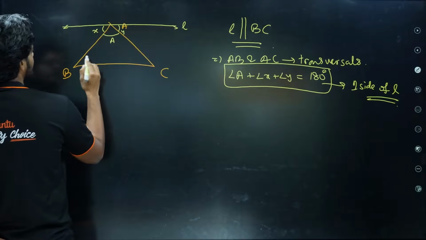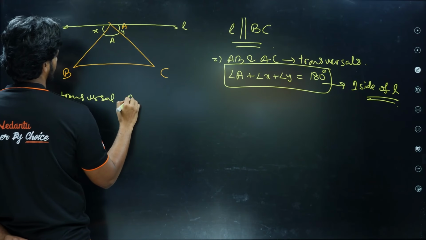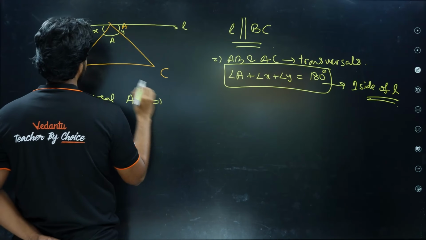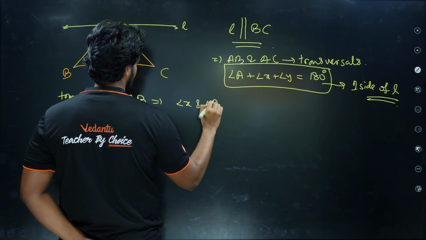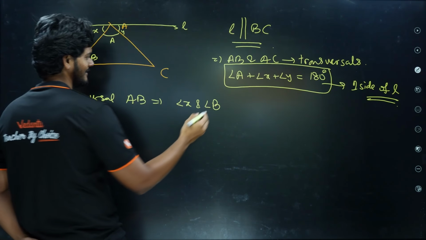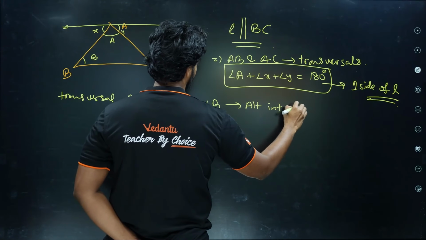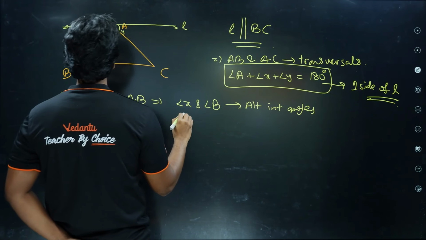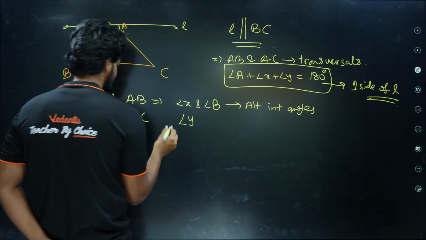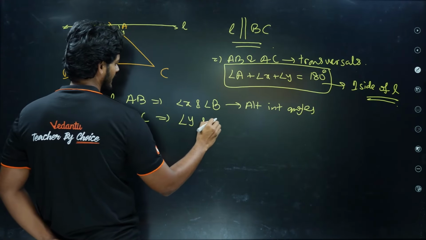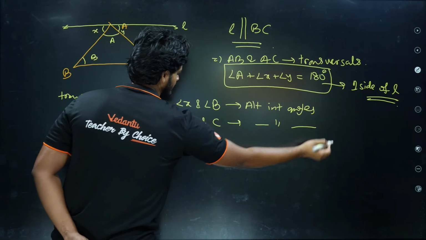So look at transversal AB. This implies angle X and angle B are alternate interior angles. If we take transversal AC, angle Y and angle C are also alternate interior angles.